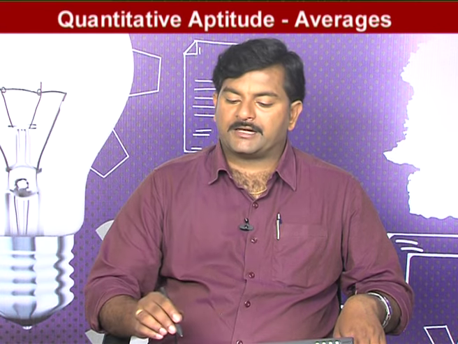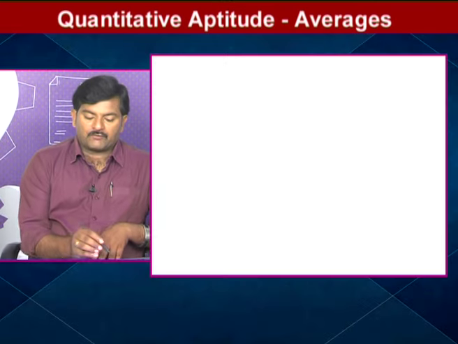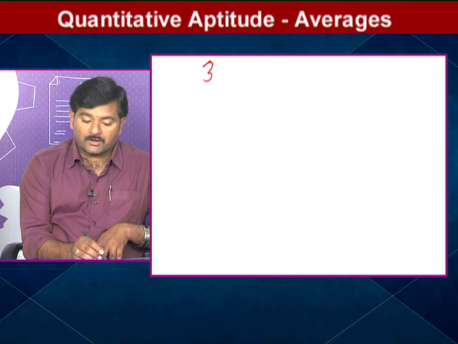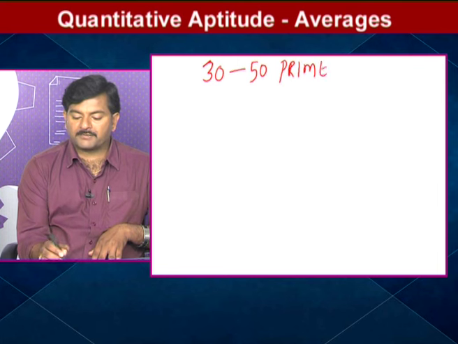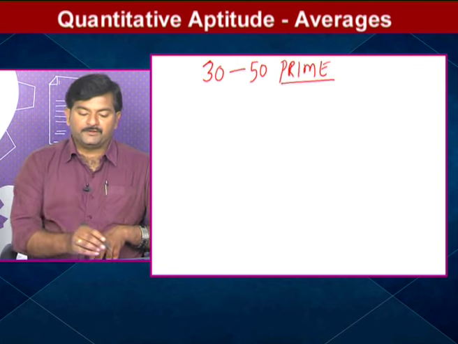Average of all prime numbers between 30 and 50. Now what you have to do is list out all the prime numbers from 30 to 50, right?